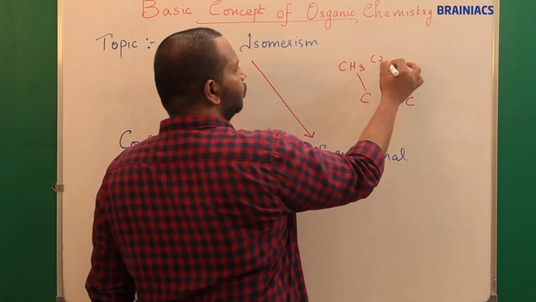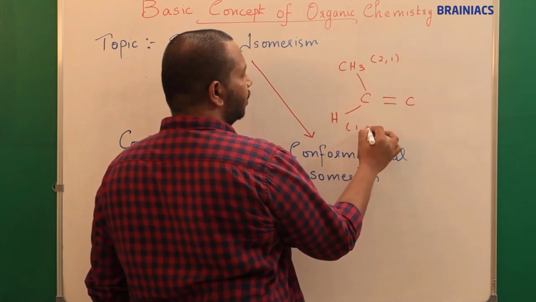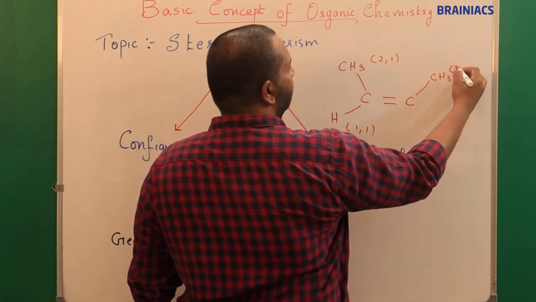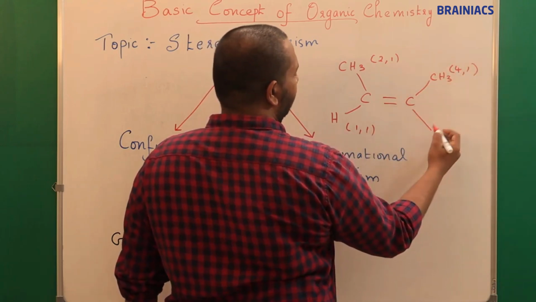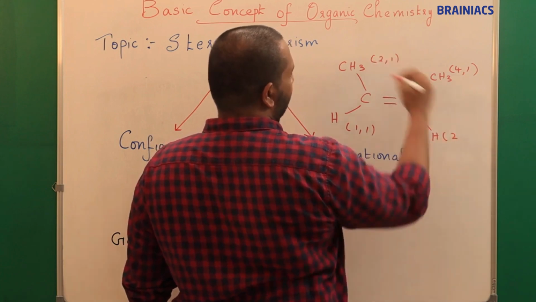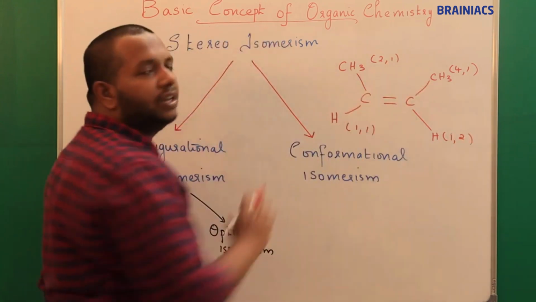Say this location is 2,1, and this is hydrogen at position maybe 1,1, and you have another CH3 here at maybe 4,1, and here another hydrogen at position, I can say, 1,2. These are the coordinates I am saying.